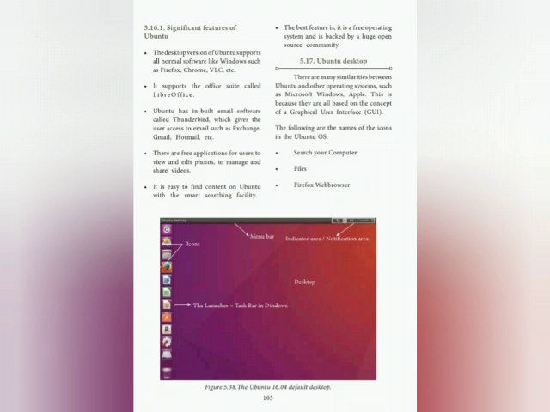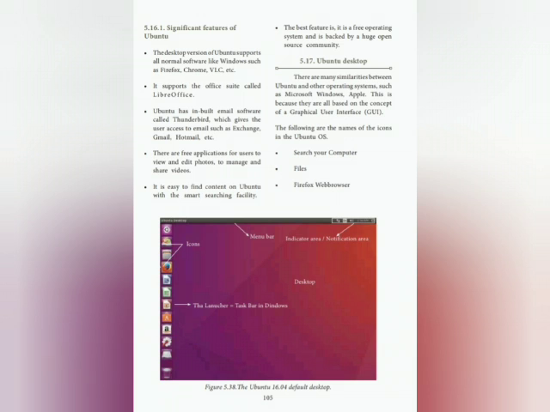Ubuntu has inbuilt email software called Thunderbird, which gives the user access to mail such as Exchange, Gmail, Hotmail, etc. There are free applications for users to view and edit photos, and to manage and share videos. It is easy to find content on Ubuntu with the smart searching facility. The best feature is that it is a free operating system and is backed by a huge open source community.